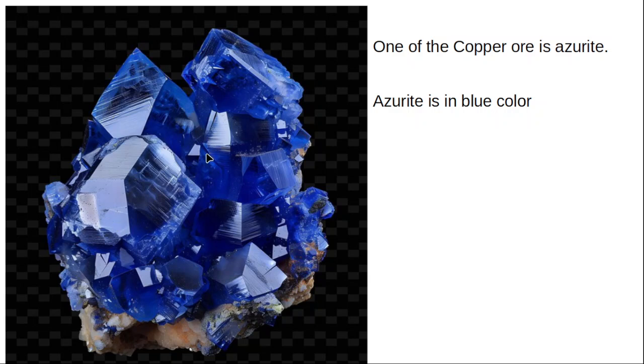How can you get copper? By burning these blue color stones to a high temperature of 1100 centigrade. Then copper from this stone will be separated. In the process, carbon dioxide, carbon monoxide, etc. also will be released.